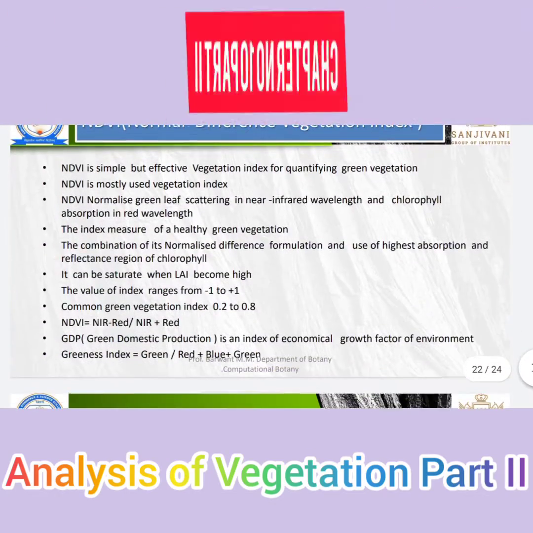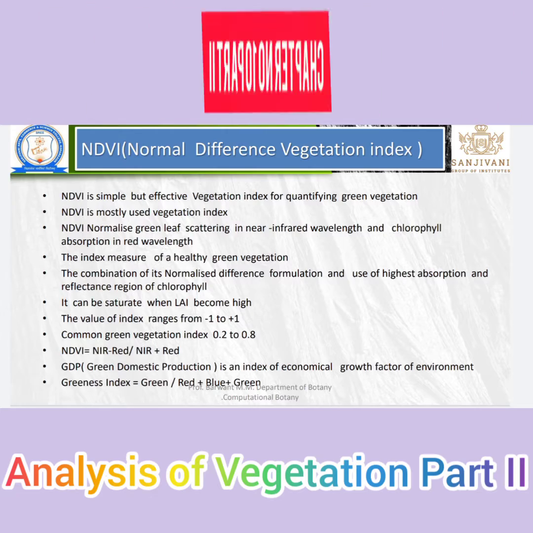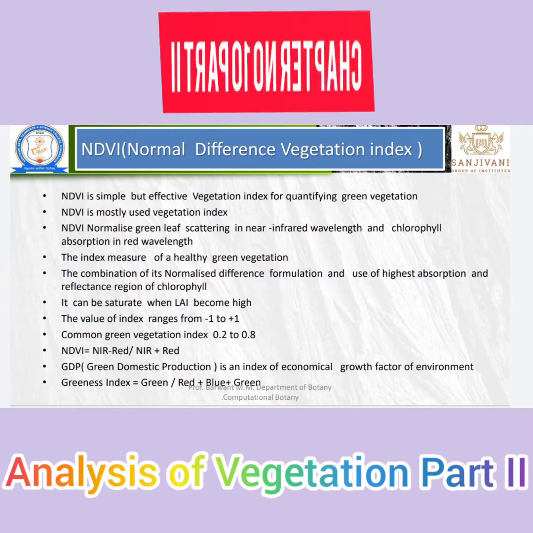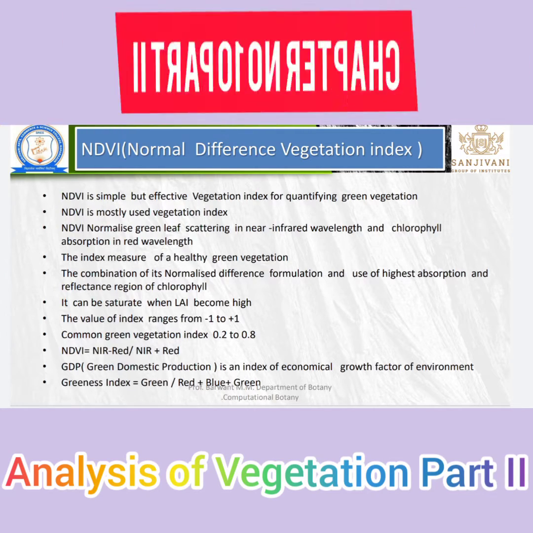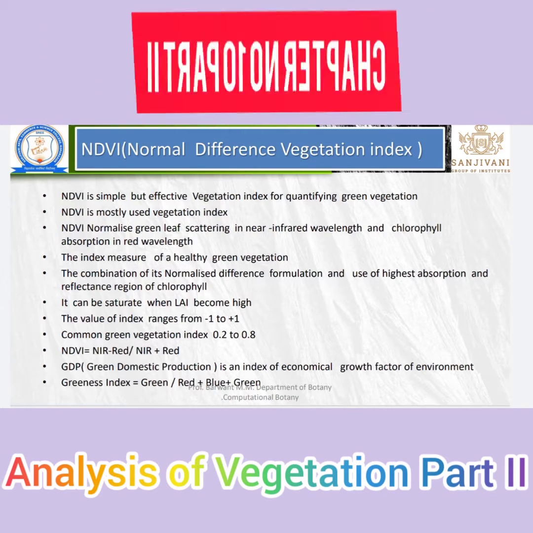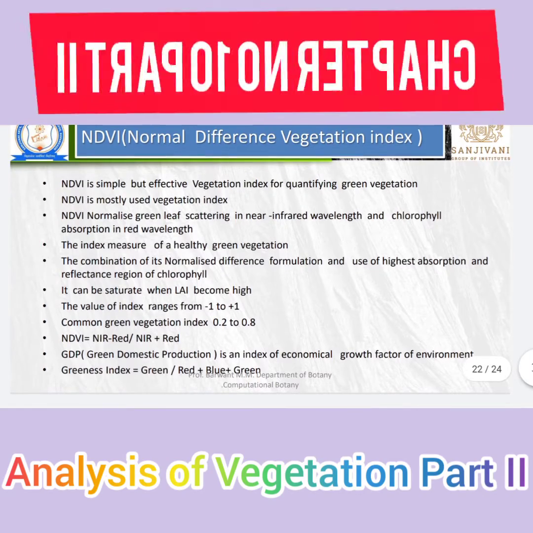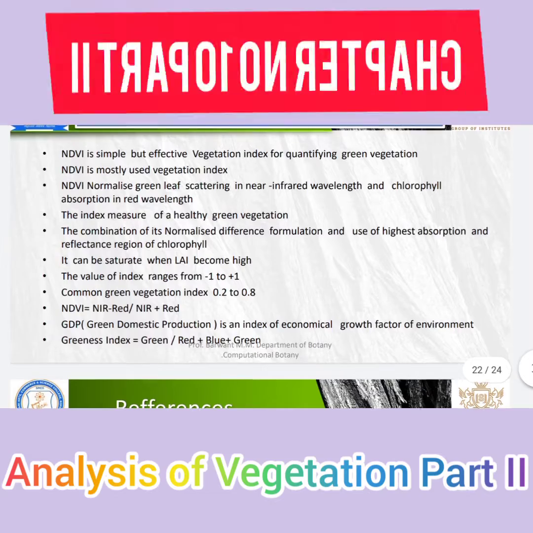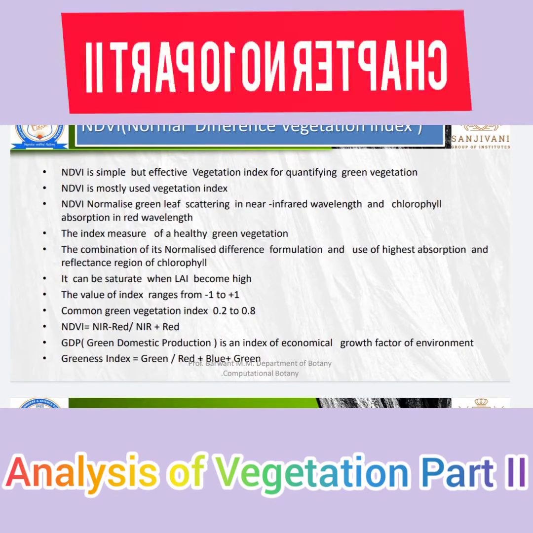Next is NDVI, the normalized difference vegetation index. It is an effective vegetation index for quantifying green vegetation, and it is the most used vegetation index. It normalizes green leaf scattering in the near infrared wavelength and chlorophyll absorption in the red wavelength. The index measures healthy green vegetation. It uses a difference formulation at the highest absorption.